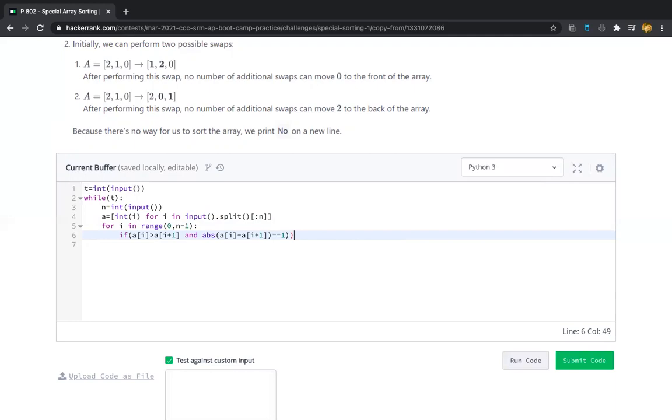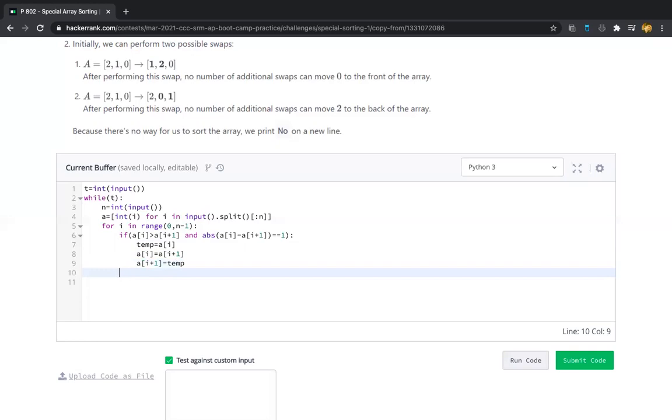If it is the possible case, then you should just swap the elements. Now take a temporary variable here, and swapping must be done like this: temp equal to a of i, a of i equal to a of i plus 1. Then a of i plus 1 equal to temp, because a of i is there in temp, so store it here.